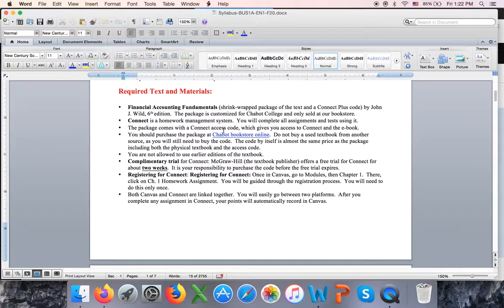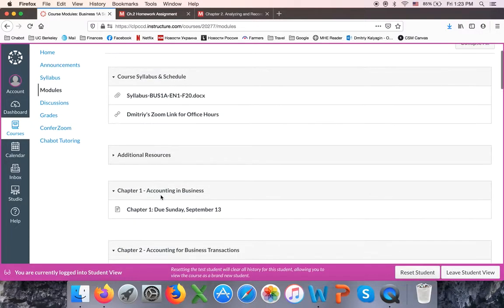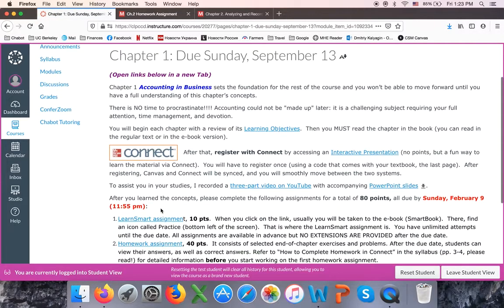You need to buy it in the bookstore because when you buy it in the bookstore online, they will ship it to you within 2 to 3 days. And once they ship it to you, you will receive the physical book, shrink wrapped, with the code. And the code is for Connect. So we're using Canvas as our online classroom, and then Connect is the homework management system.